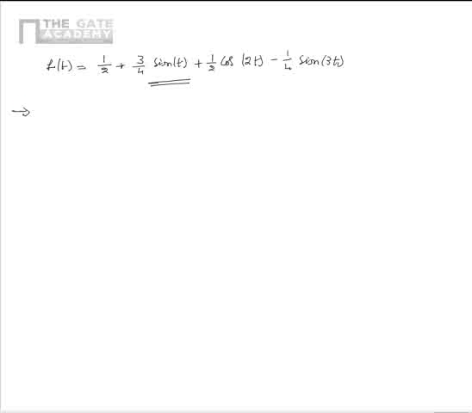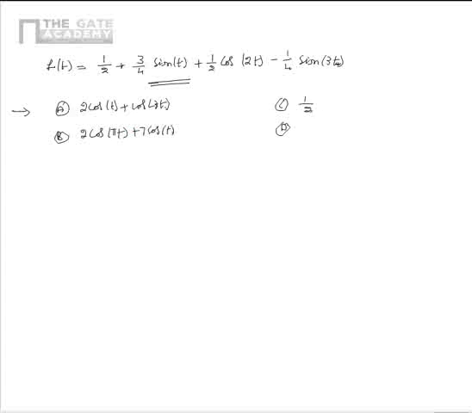Now let us consider another problem. As per this problem, there are four options given. Option A is 2 cos t plus cos 3t. Option B is 2 cos pi t plus 7 cos t.